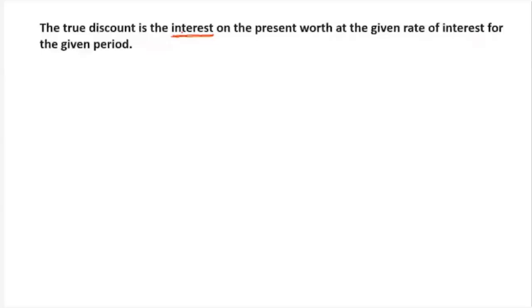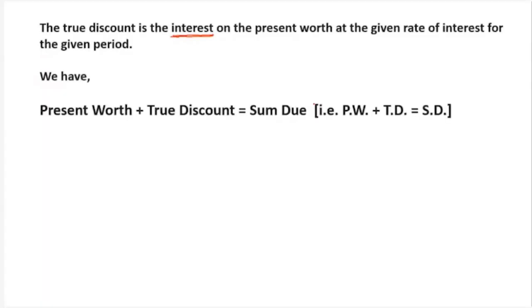Okay, a true discount is what? Interest on present worth. Interest on present worth at a given rate for given period. Okay. Next. Now, so what happens? We get a formula. There is no need to write down right now the formulas. Okay. Present worth plus true discount is sum due. In short, it is said as PW plus TD is equal to SD.